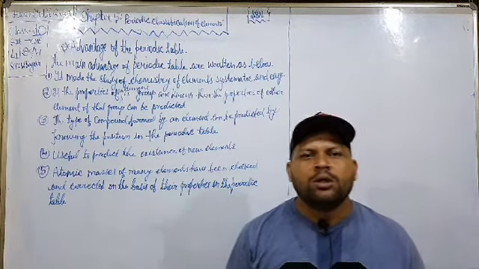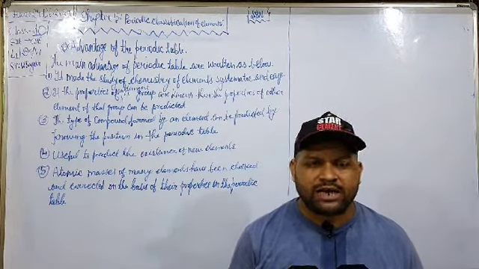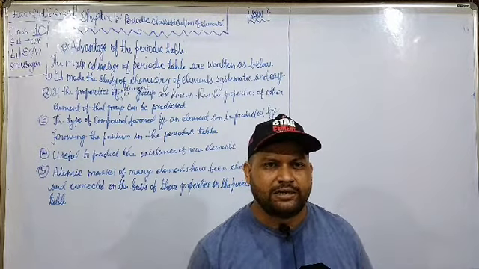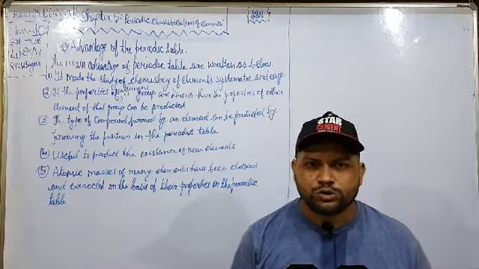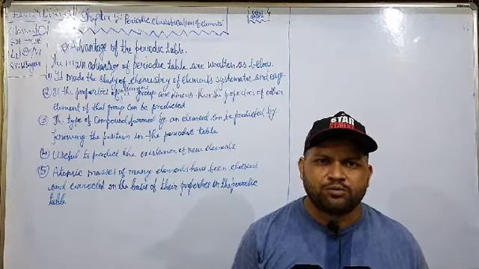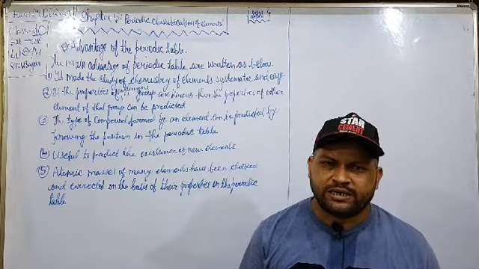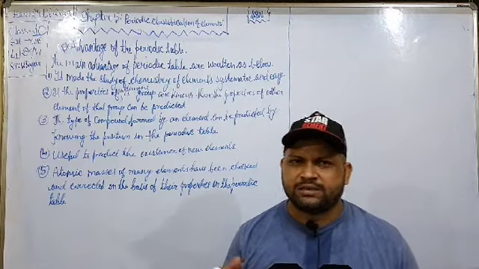As we know, the oxide of a metal is basic and the oxide of a non-metal is acidic in nature, and we also know that by moving across a period from left to right, the metallic properties decrease and the non-metallic properties increase.